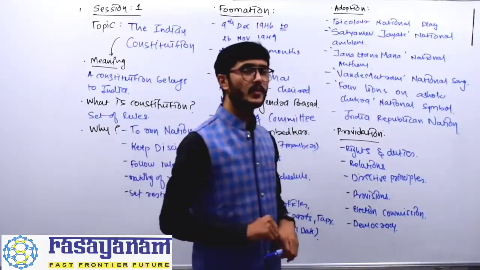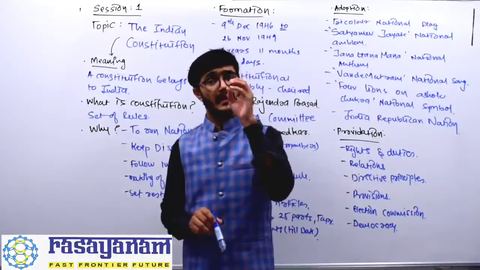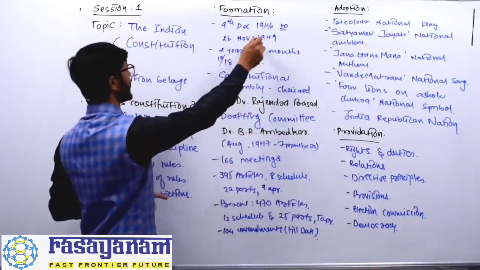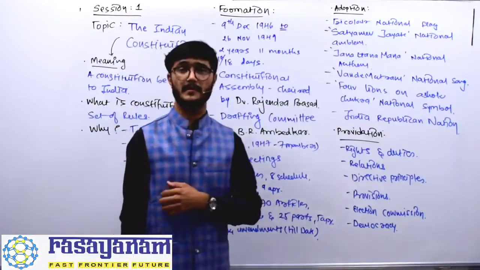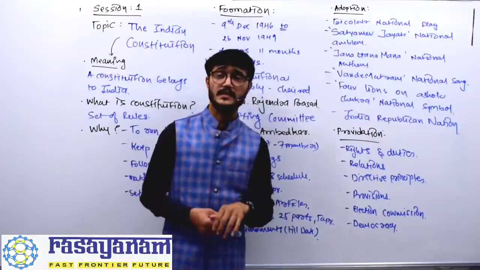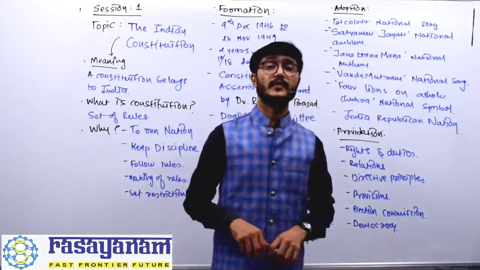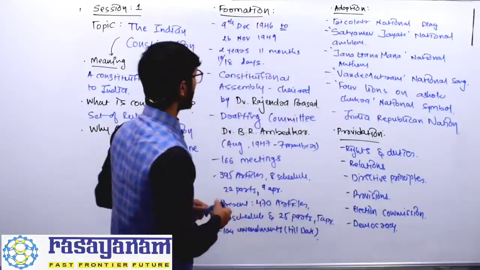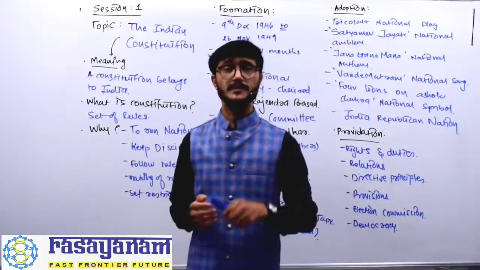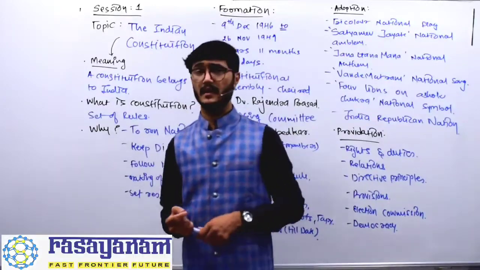Now let me remind you one more thing, my dear friends. The Indian Constitution was already made in the year 1949 on the 26th of November. Then why did we wait for 2 months? We waited for 2 months, and later on 26th of January 1950, we implemented our Indian Constitution and became a Republic nation. So there was a case, if you remember, a Nehru report was there earlier, and